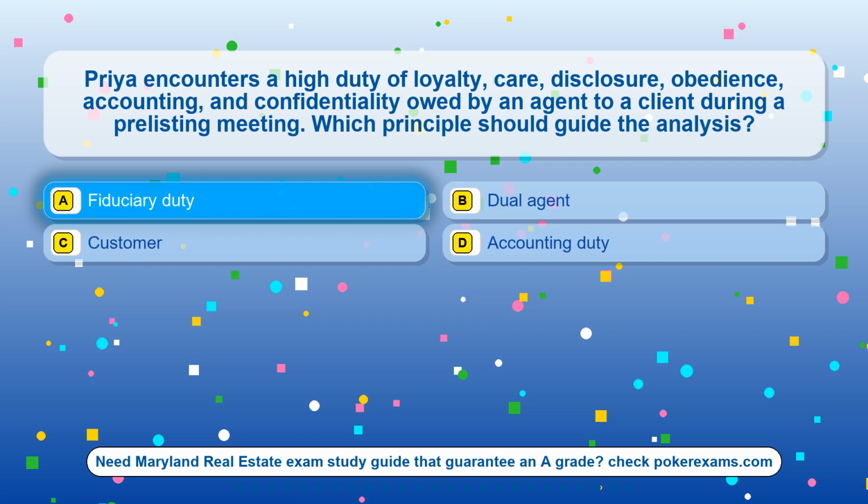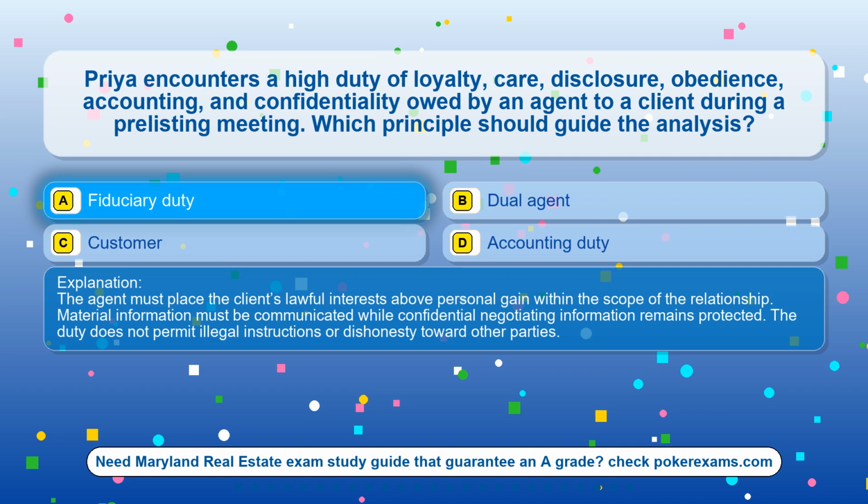The correct answer is option A. Fiduciary duty. The agent must place the client's lawful interests above personal gain within the scope of the relationship. Material information must be communicated while confidential negotiating information remains protected. The duty does not permit illegal instructions or dishonesty toward other parties.